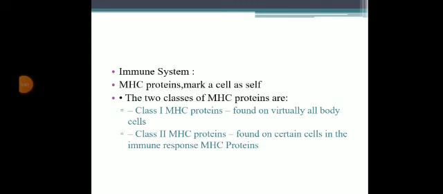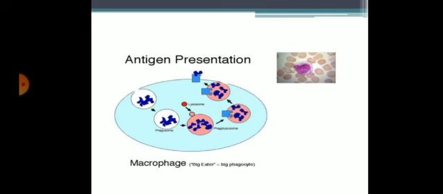Immune system. MHC protein marks a cell as self. There are two classes of MHC proteins. Class 1 MHC proteins are found on virtually all body cells. MHC class 2 proteins are found on certain cells involved in the immune response.